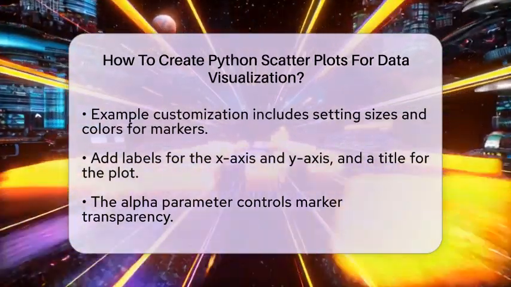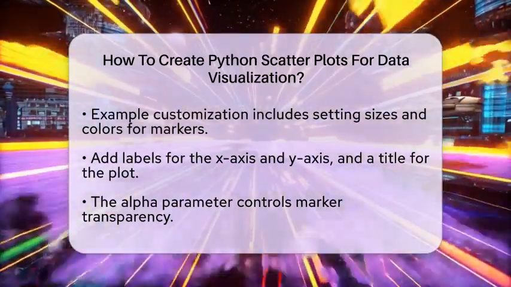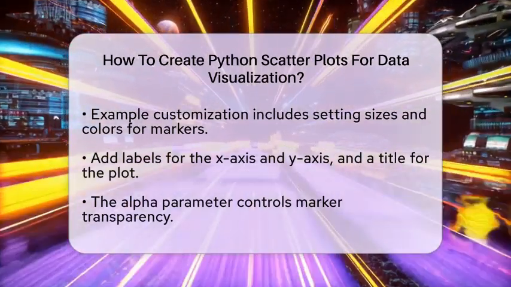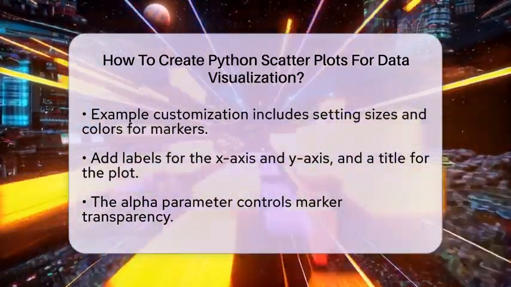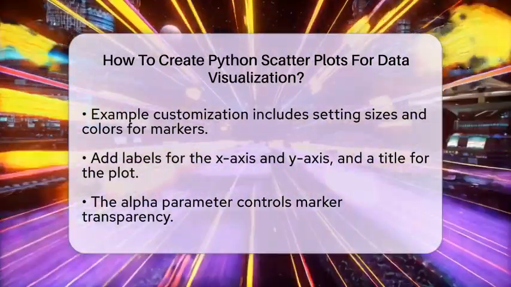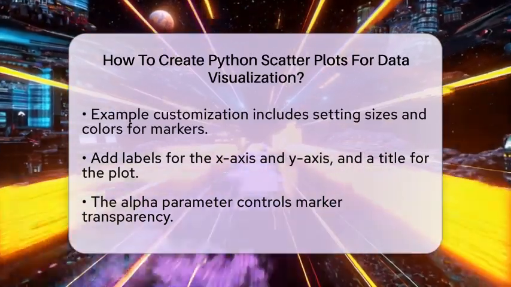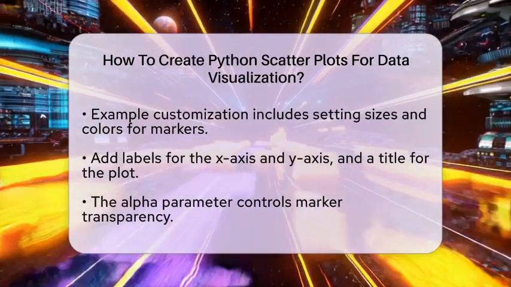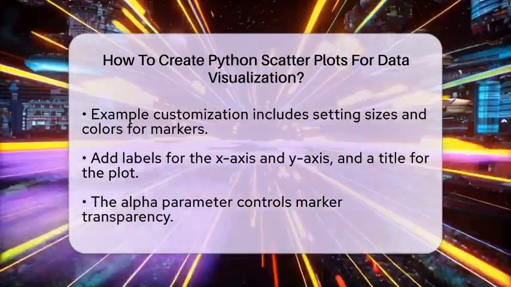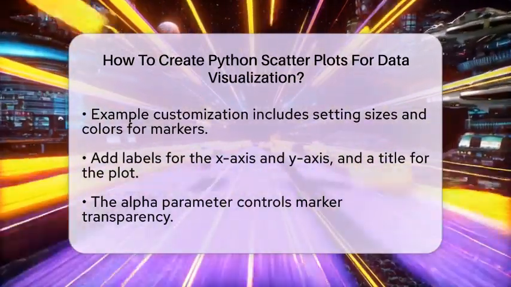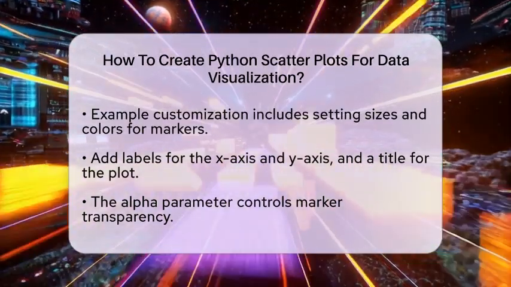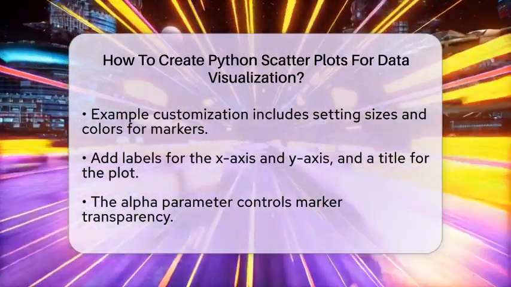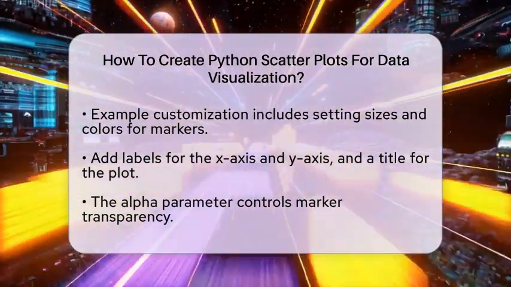plt.xlabel x-axis label. plt.ylabel y-axis label. plt.title customize scatter plot. plt.show. In this example, we have added sizes and colors to the markers. The alpha parameter controls the transparency, where 0 is fully transparent and 1 is opaque. You can also add borders to the markers using the edgecolors parameter.